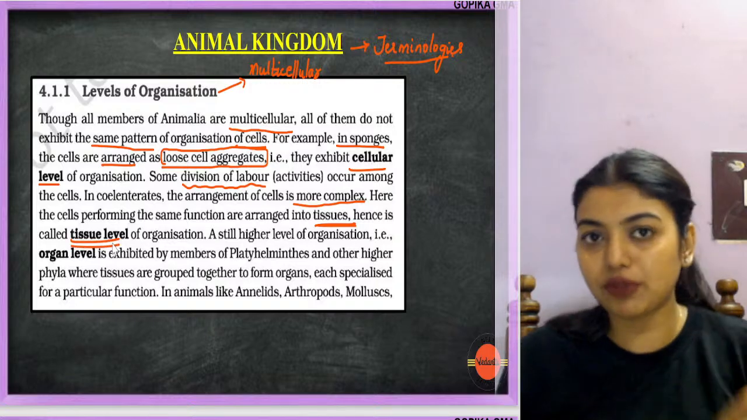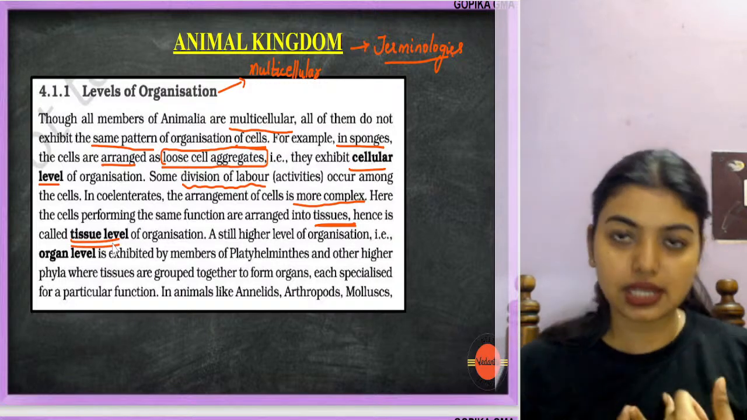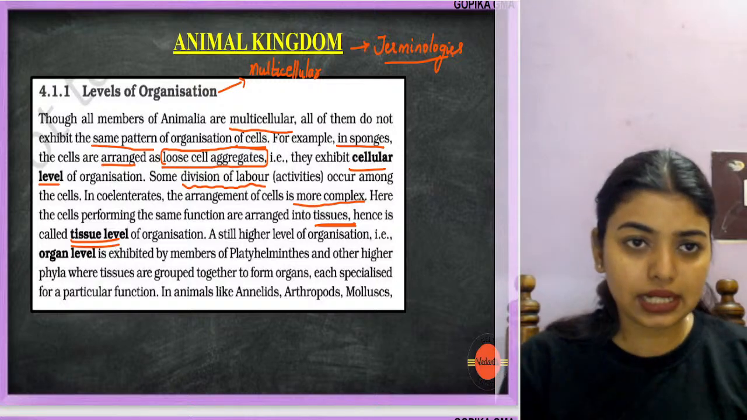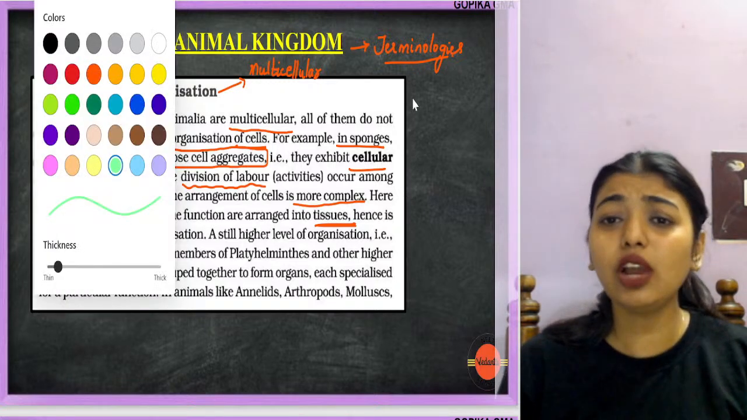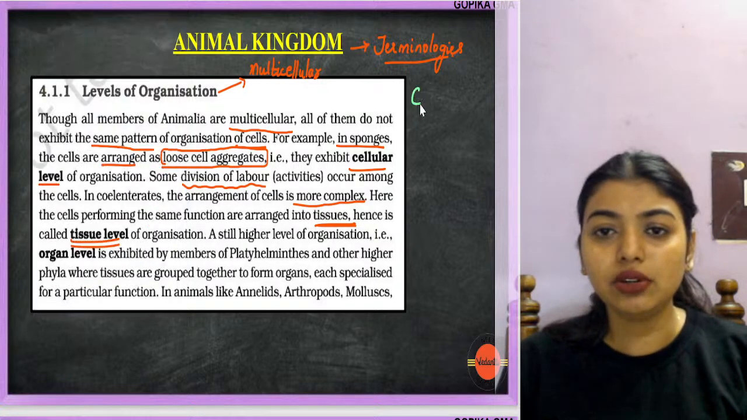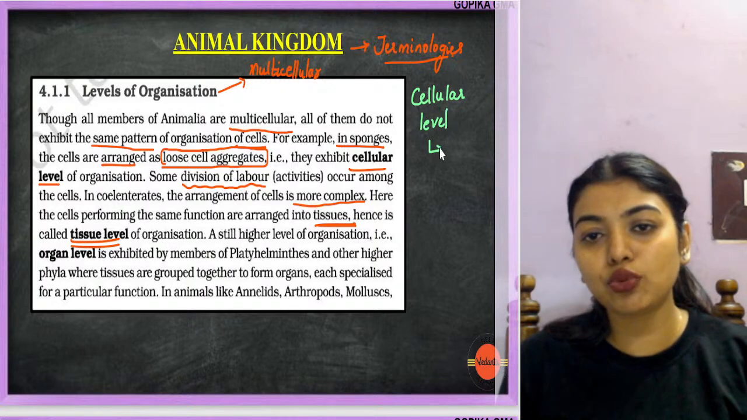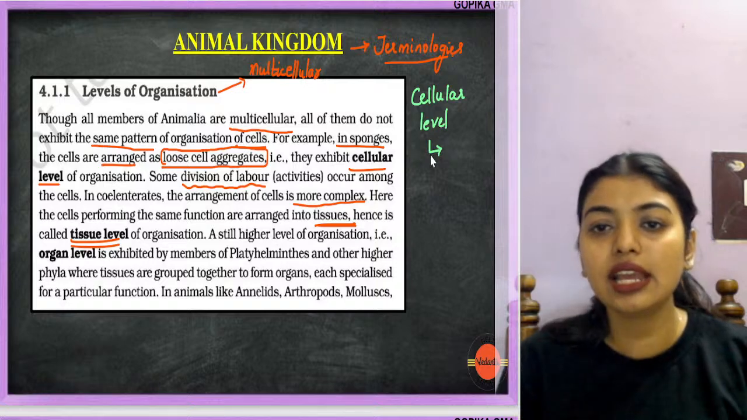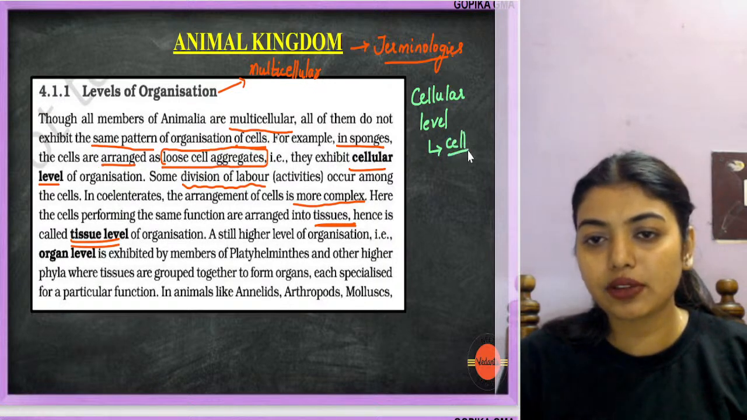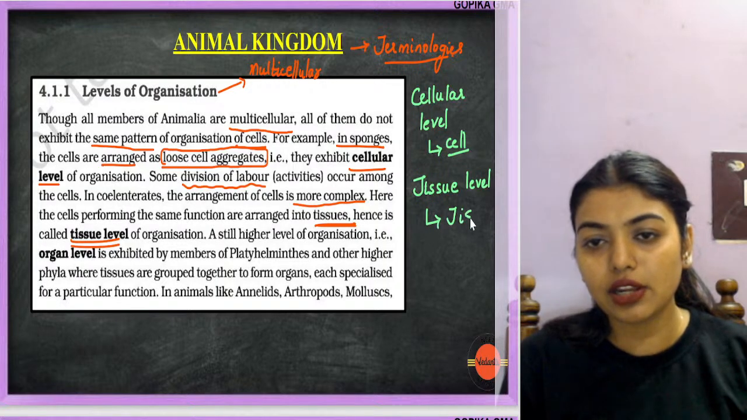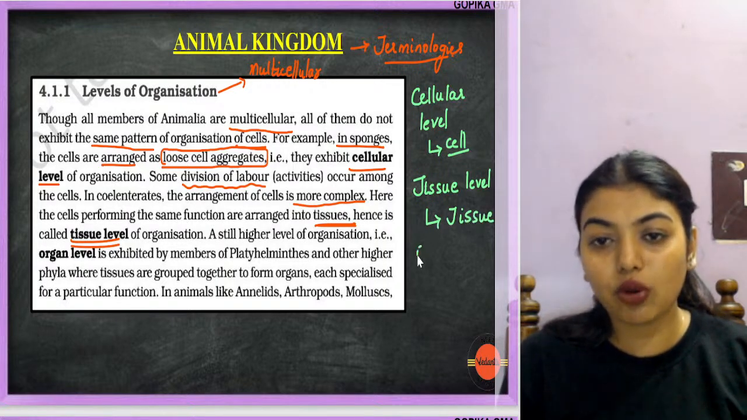So now what you have to understand is that all the cells are multicellular, but let's use another color. They have cellular level of organization, that means those who have loose cell aggregates, where all the cells are there. Got it? Then they have tissue level of aggregation where all the tissues are there. Then they have organ level.